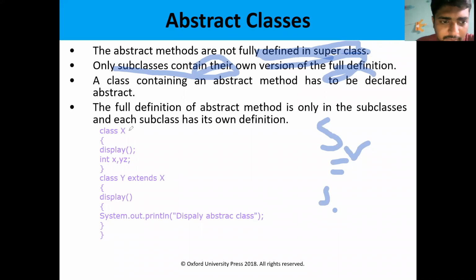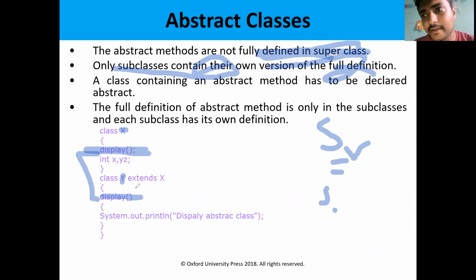So see this. X is the superclass and Y is the subclass. The superclass has the method display, and the subclass also has the method display. Both methods have the same name, so method overriding is done here.